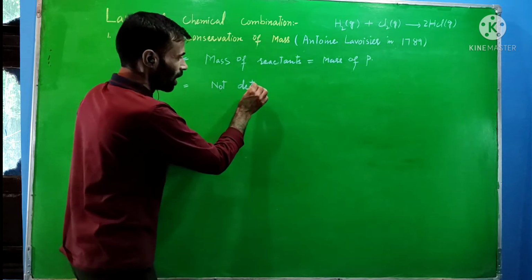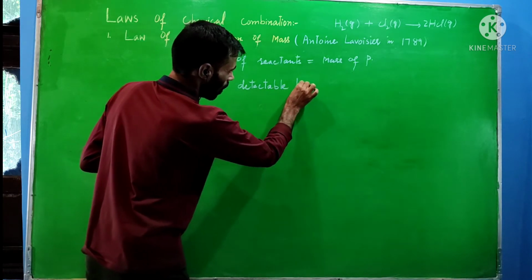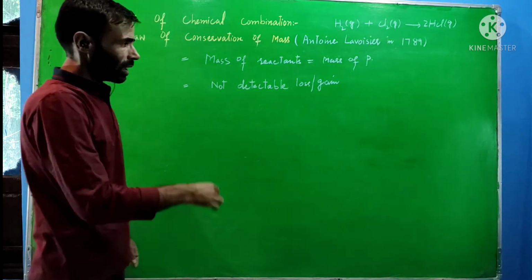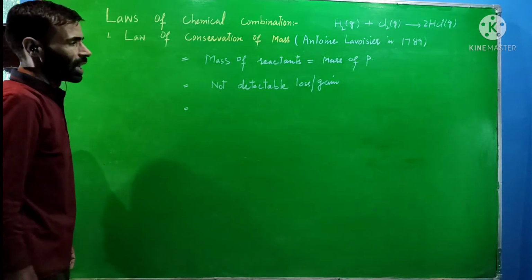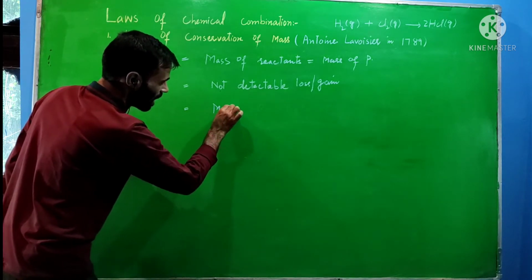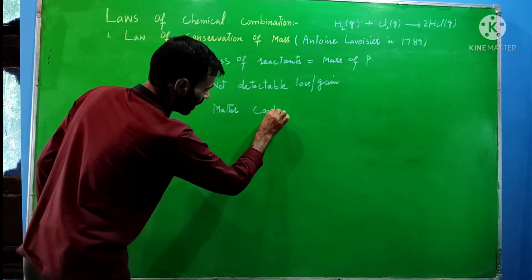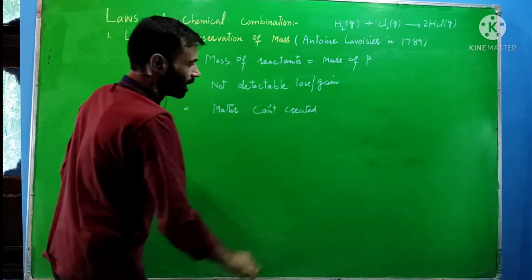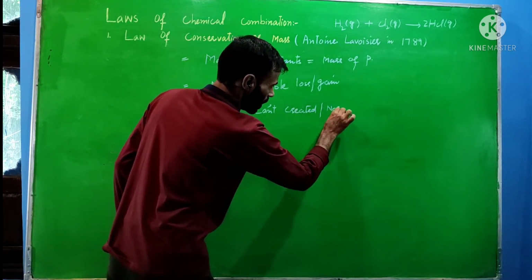This means there is no detectable loss or gain of mass during a chemical reaction. This can also be used as a statement of this law of conservation of mass. After that, we can say that matter, or even mass, can neither be created nor destroyed. So this is also a statement of the law of conservation of mass.